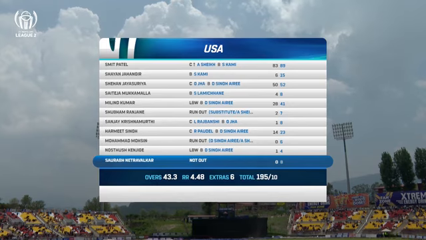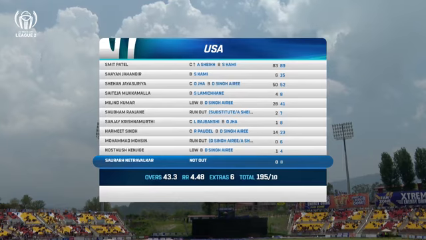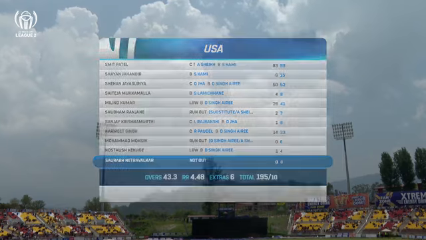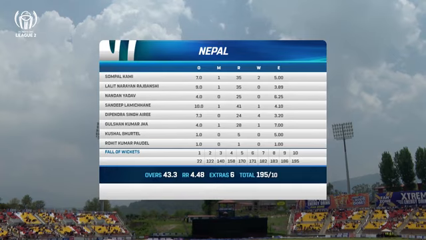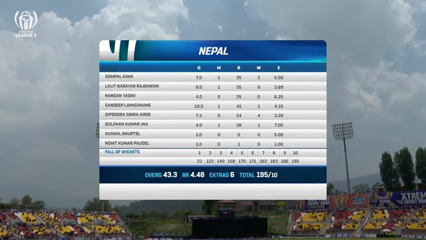There it is, just four batters getting into double figures: 83, 50, 28 and 14. Otherwise, it's been Nepal all the way. And there it is, 4 for 24 in 7.3. He's been the standout performer. Sompal Kami, 2 for 35. He's the reason why Nepal got those openings going. 2 runouts and a wicket apiece for Gulshan Kumar Jha and Sandeep Lamichhane.